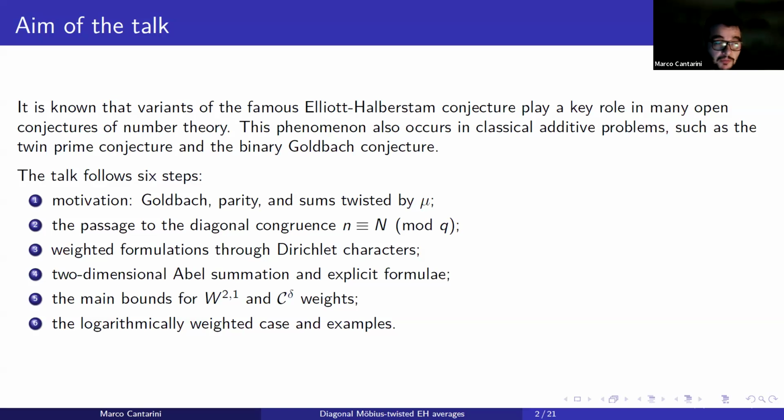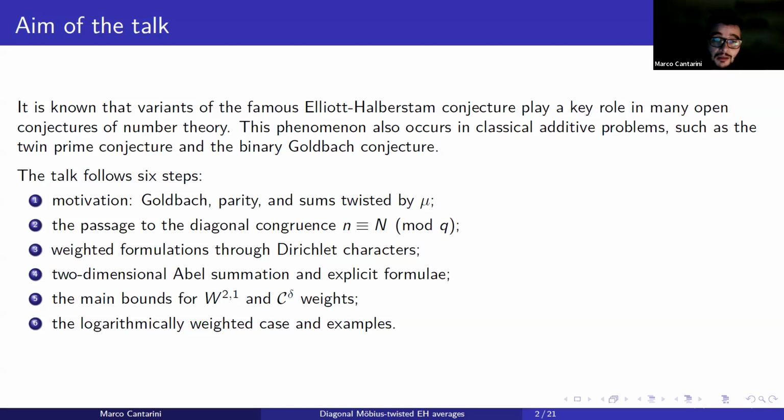The first step is the motivation, why we decided to consider this problem. So I will recall the Goldbach conjecture, the main difficulties that we know in proving such a conjecture, and a suitable variant of the Elliott-Halberstam conjecture introduced by Wang and Li that, in some sense, if proved, allows us to overcome such difficulties and allows us to prove the Goldbach conjecture.